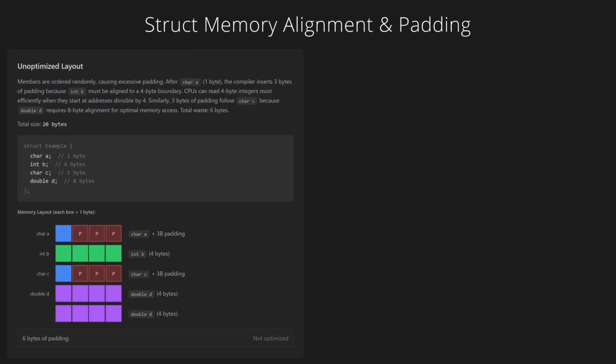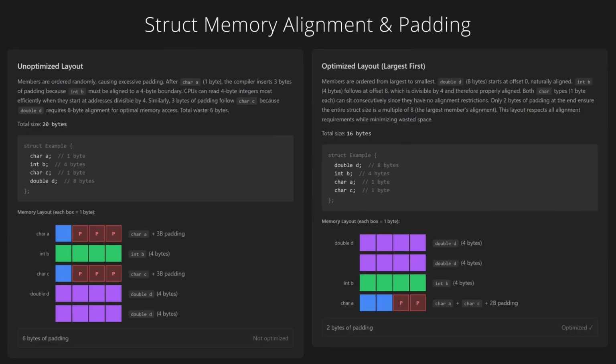3. The order in which you define members in a struct or class affects the size of the struct or class, because padding may be inserted by the compiler to satisfy memory alignment requirements. To minimize the memory footprint, make sure to put the biggest data types first.